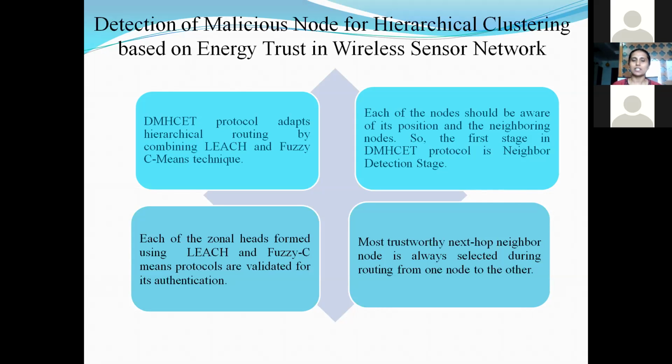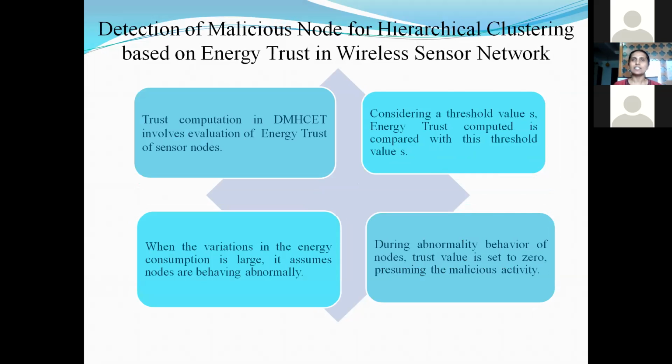Next, whenever communication is initiated, the node always has to transfer the information to the trustworthy next top neighbor node. For this, a trust computation is done for each of the nodes. To calculate the trust, I have considered energy trust parameters. The energy consumption of the various functionalities adopted in this algorithm is discussed here. For all those, we have calculated the energy trust and compared it with a threshold. If it is greater than the threshold value, we consider that to be a trustworthy node. Such nodes are involved in the communication.